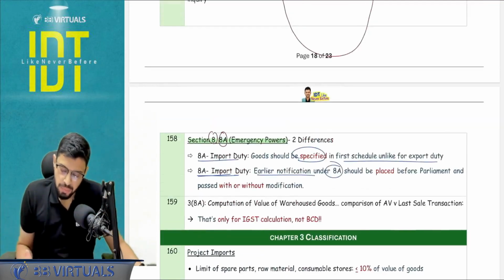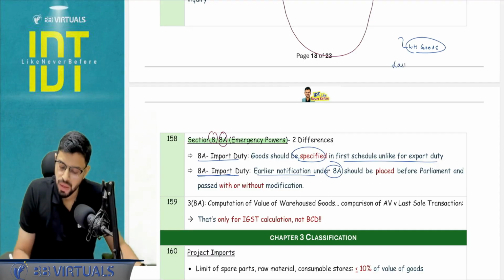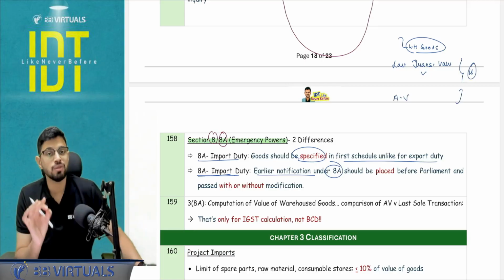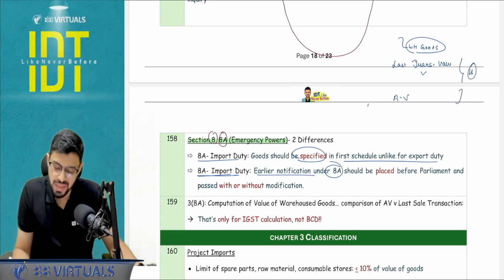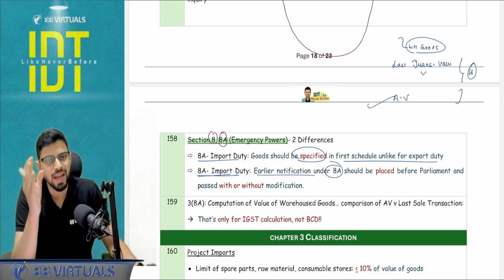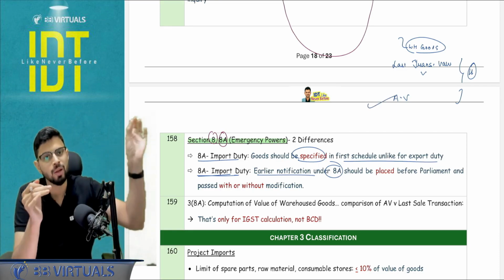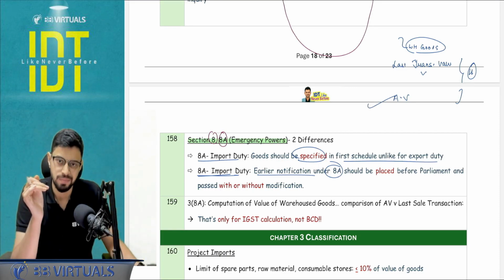Next, now you remember, if there are warehouse goods and if the warehouse goods are sold, then we compare the last transaction value with the assessable value and we pick whichever is higher. Now this higher comparison is done for the purpose of charging IGST, not for the purpose of BCD. For the purpose of BCD, the assessable value is going to be picked. That will be on the basis of the price paid by the original importer to the seller.